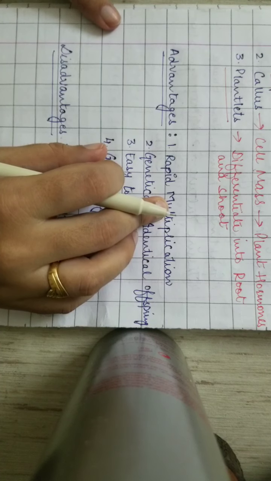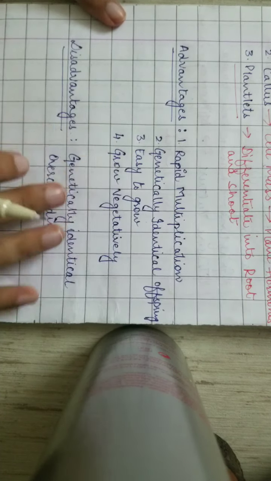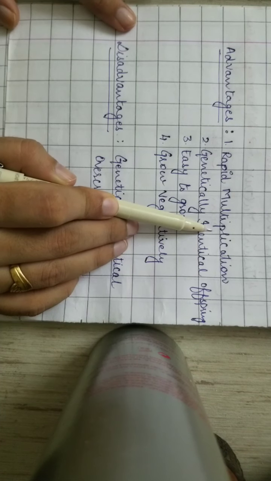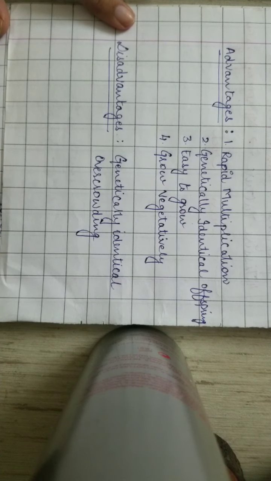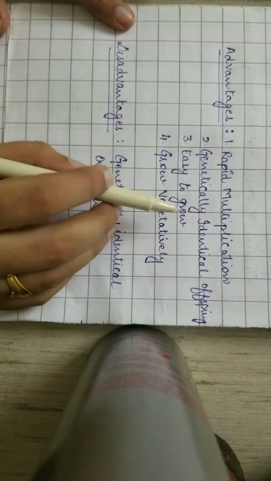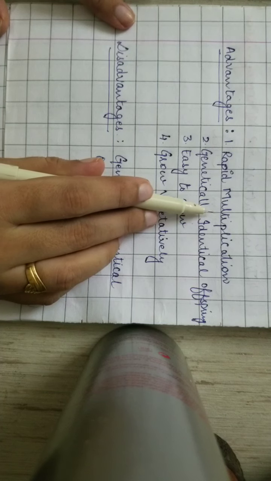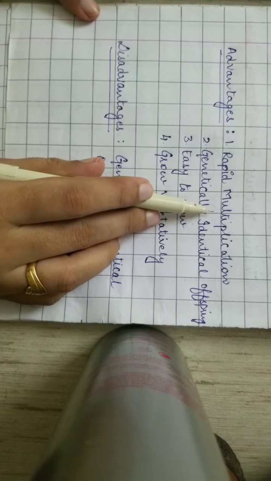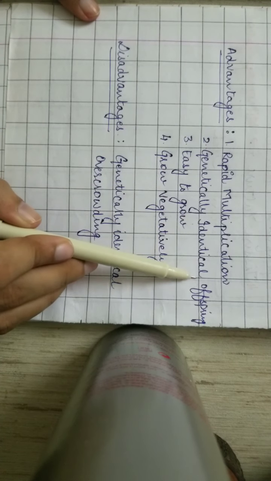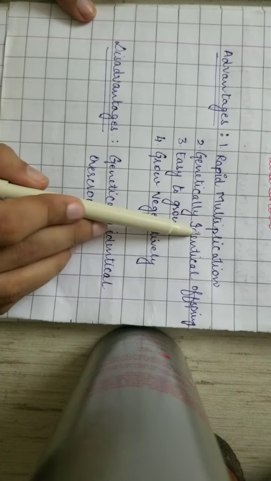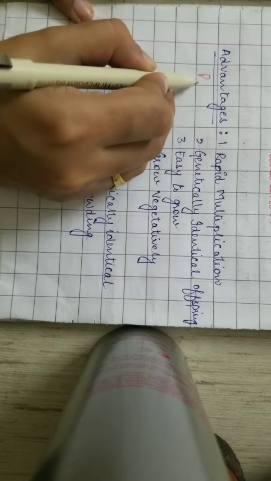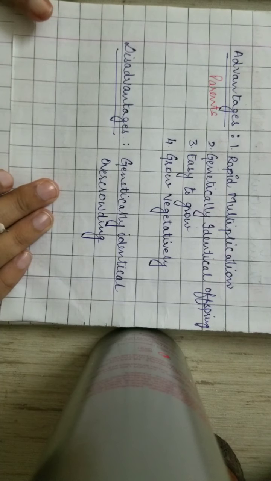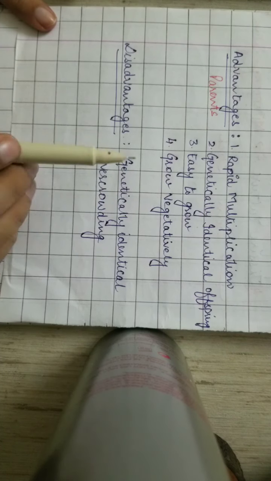Now what are the advantages of vegetative propagation? We'll discuss. The advantages are that rapid multiplication takes place, they grow very rapidly, and it is an easier method of propagation, so you will get more fruits and flowers early. Then genetically identical offsprings are there, so they are genetically identical to their parents. The plants which grow are exact copies of the parent plant.